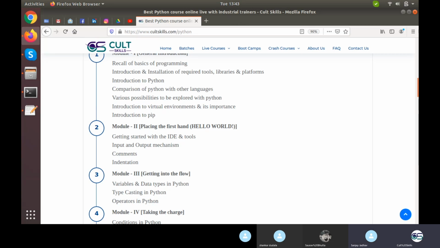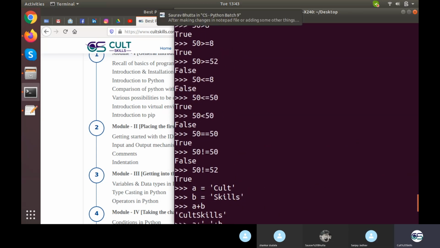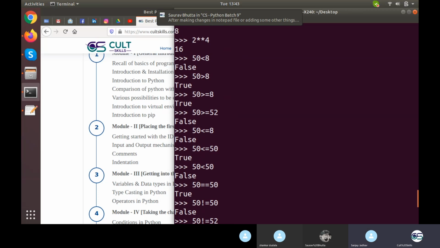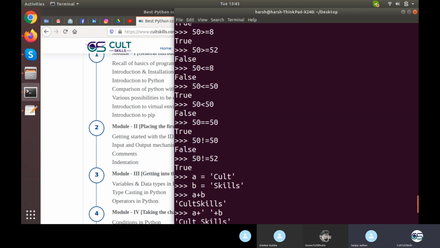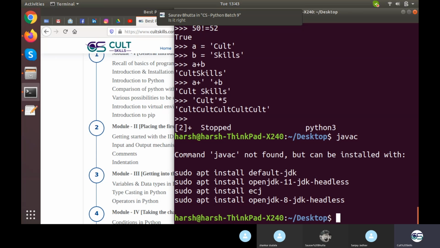This shell always has the triple arrow in front of it, like this one. If you open that, you can write a single line and it will get executed, just like what I was doing in the last 10 minutes. You will not be able to execute the file from there. In order to execute the file, you need to launch it on the command prompt with the python3 command.